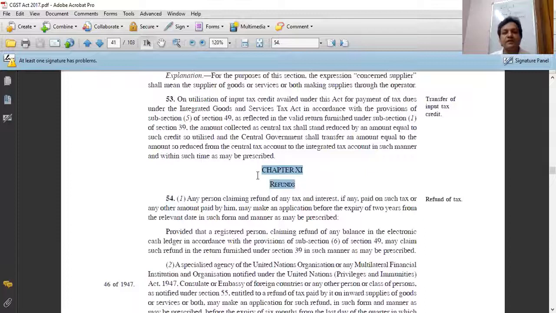Chapter 11 of the CGST Act deals with the topic of refunds. There are 5 sections in this chapter: 54, 55, 56, 57, 58. So in total we have to cover these 5 sections to complete the topic of refunds. Now let me show you the simplified version of refunds in a Word file. So let me share a new file with you and we will cover refund with the help of that file.